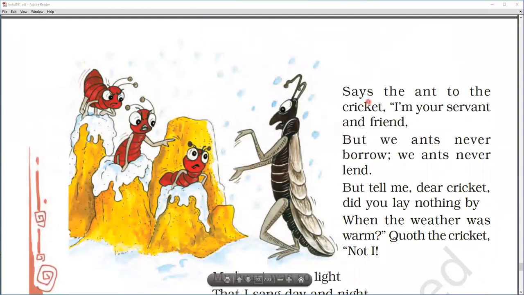I hope you all are really finding it interesting as I am finding it interesting. Now let us see. Says the ant to the cricket, I am your servant and friend. Now the ant is so kind that she says to the cricket that I am your servant and friend. But we ants never borrow, we ants never lend. Now the ant replies that I am your servant and friend. This is true on one part. But on the other hand, it is also true that we ants never borrow anything and we ants never lend anything. But tell me, dear cricket, answer me one thing. Did you lay nothing?